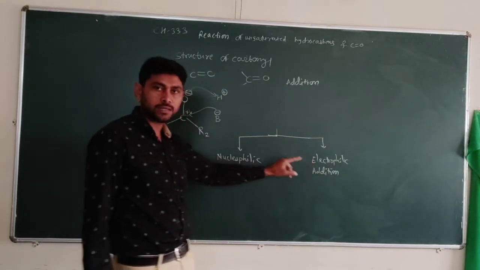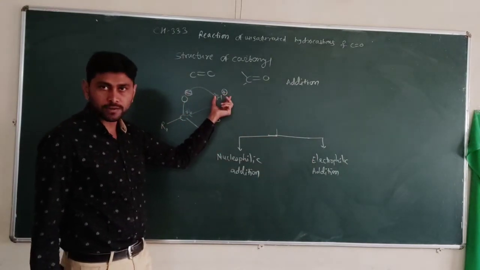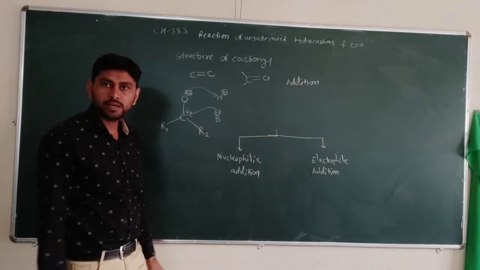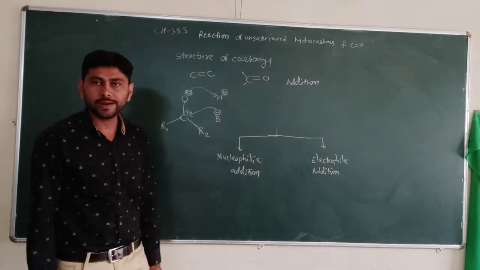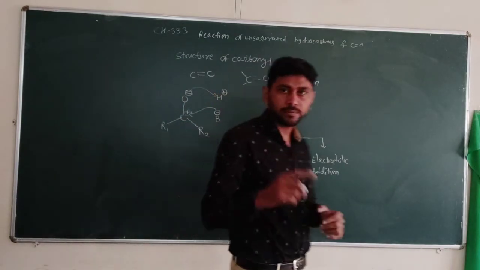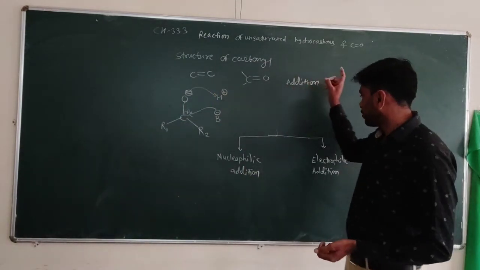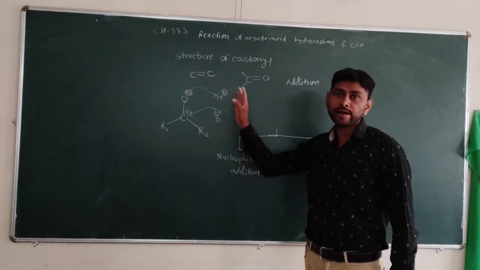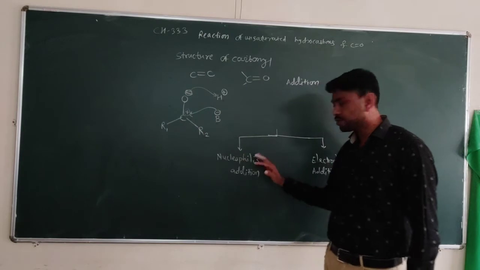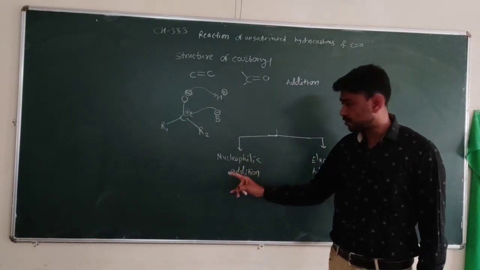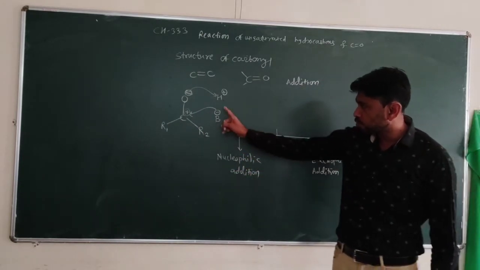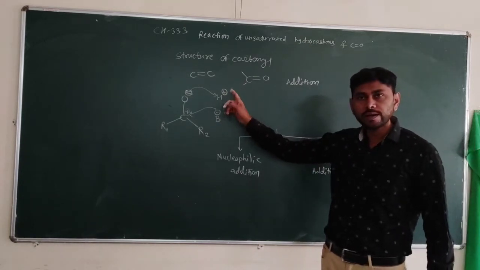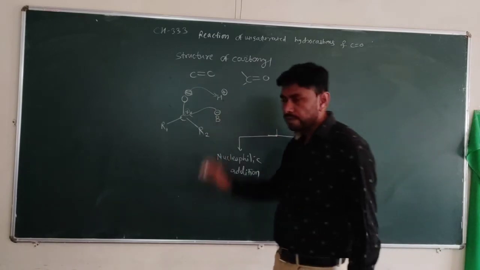In electrophilic addition, first the electrophile adds and then the nucleophile. So it is a matter of which reagent, electrophile or nucleophile, adds first, and that decides the type of reaction. In nucleophilic addition, the nucleophile adds first. In electrophilic addition reaction, the electrophile adds first.